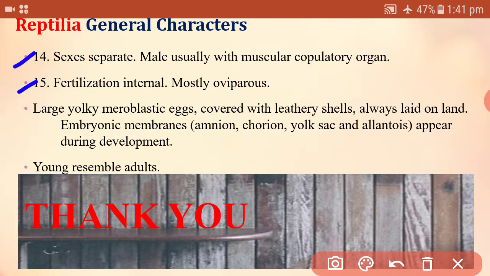Large yolky meroblastic eggs are produced, in which incomplete cleavage is found. These eggs are covered with leathery shells. Eggs are always laid on land, and extraembryonic membranes like amnion, chorion, yolk sac and allantois are found during the development of the embryo. And lastly, the young resemble the adults. Young look like the adults.